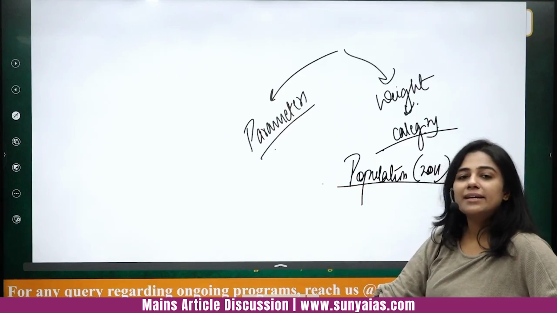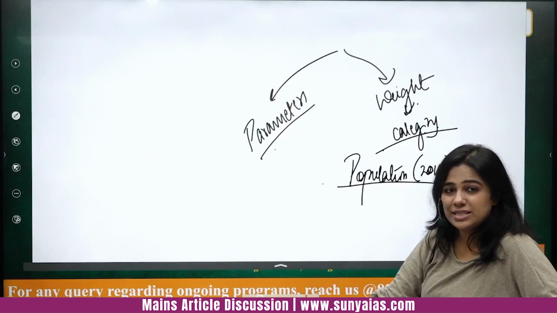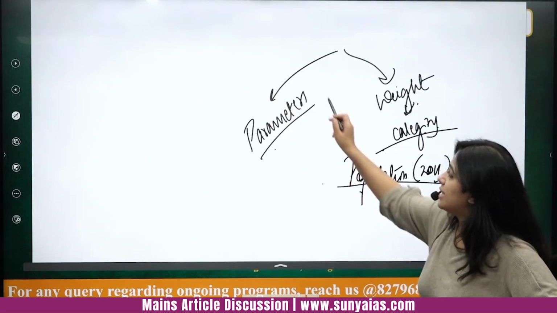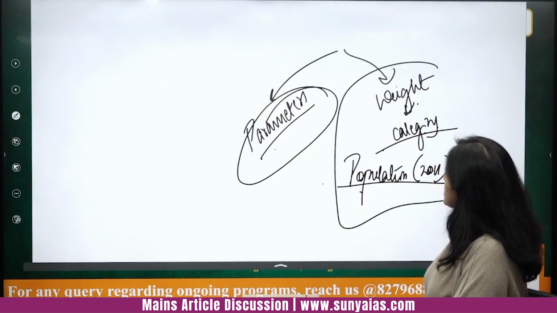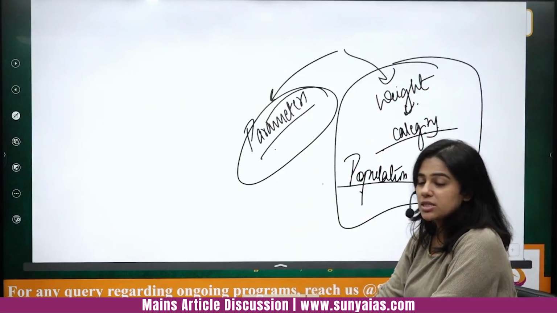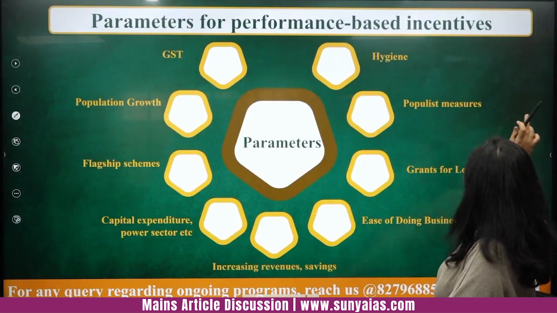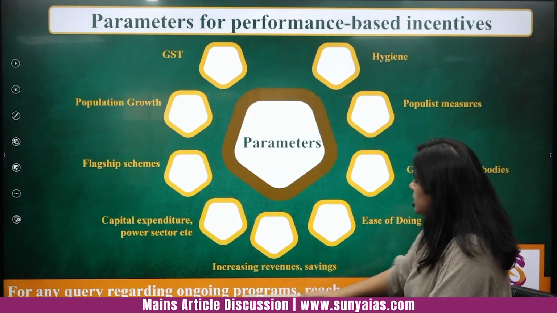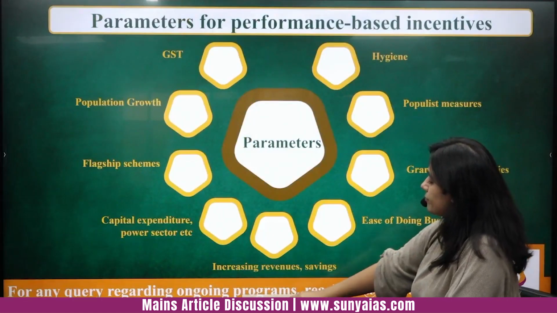This is one category on the basis of which weights are assigned in the 15th Finance Commission. So this is different, and these parameters are different. Okay, the question was asked from this because these are the final recommendations. But let's see how the Finance Commission has arrived at these recommendations also. Let's just discuss that.